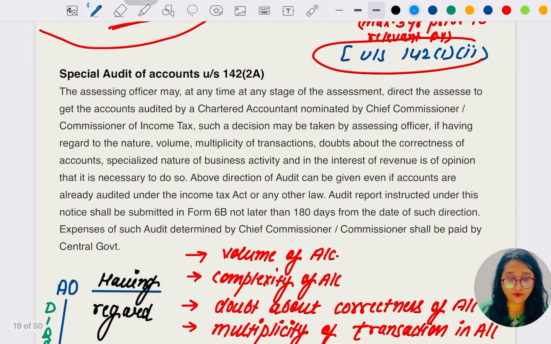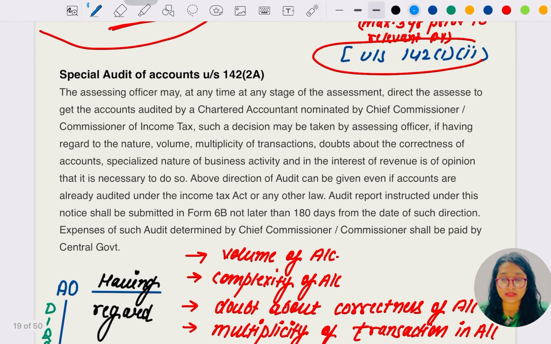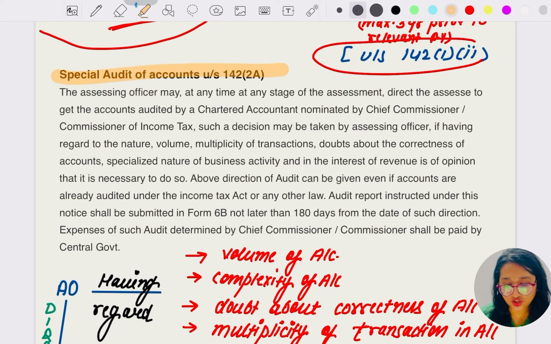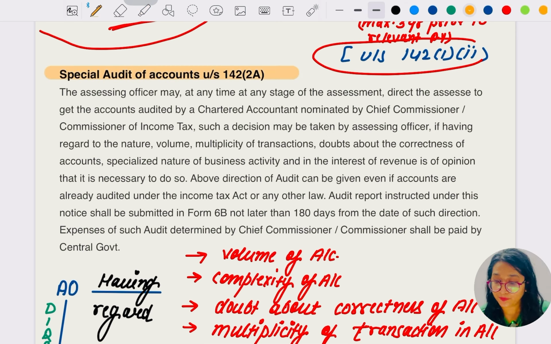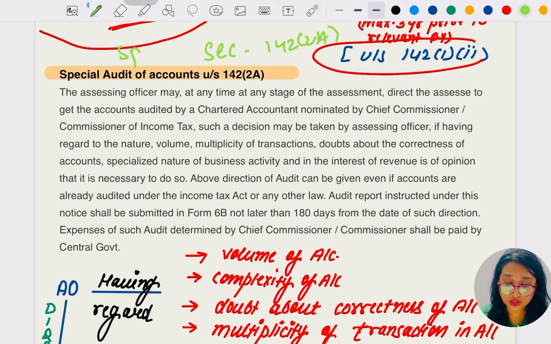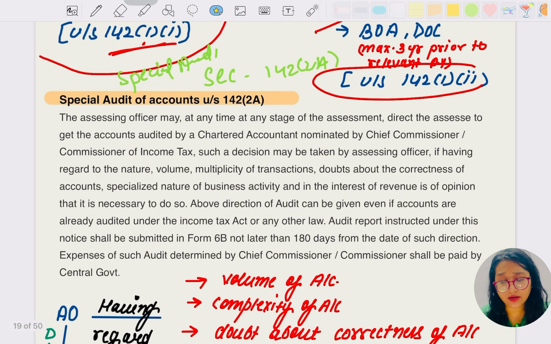Okay, let's go for the special audit now. The special audit section is 142 subsection 2A. Can I write it? Section 142 subsection 2A is for special audit. Now, why is the special audit to be conducted?